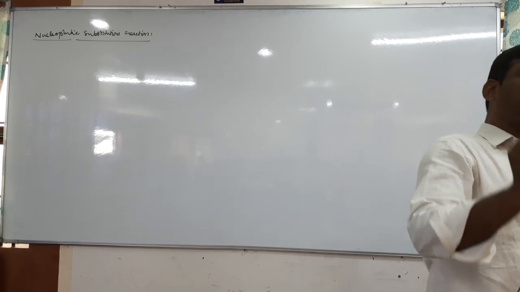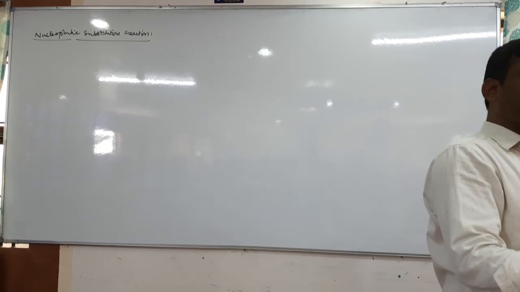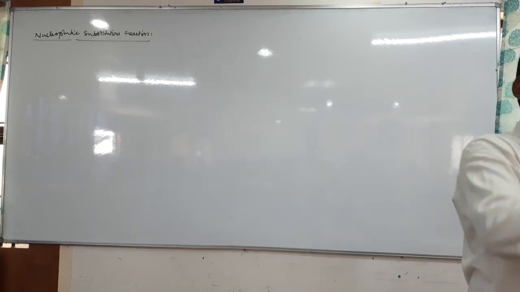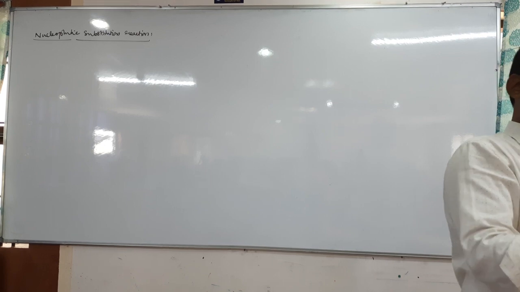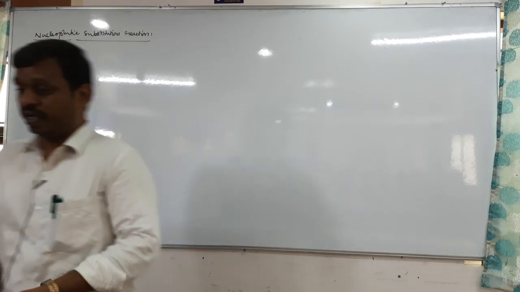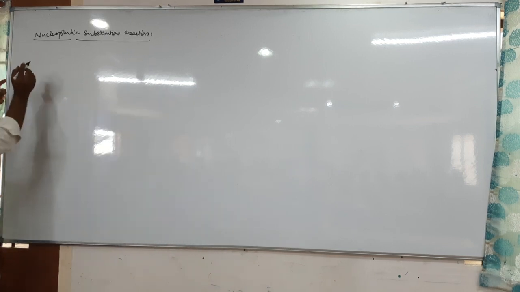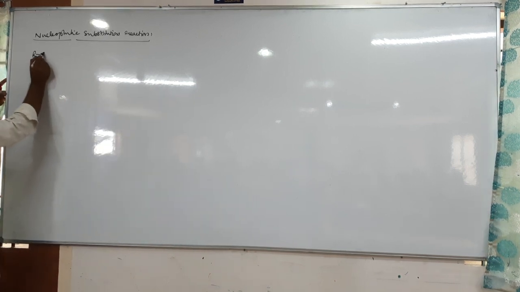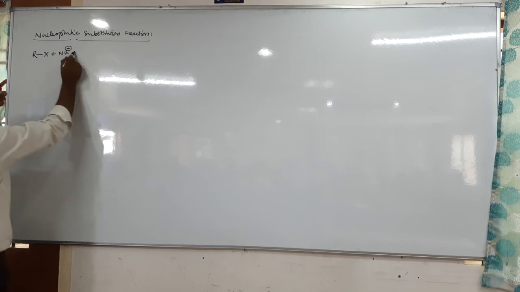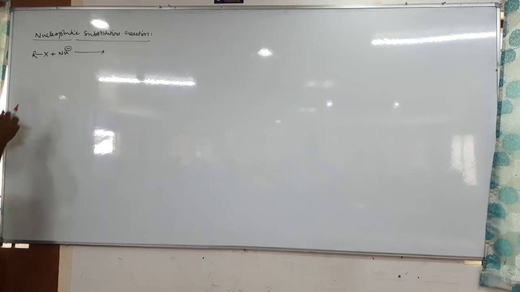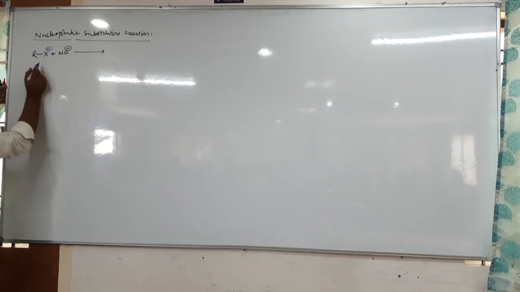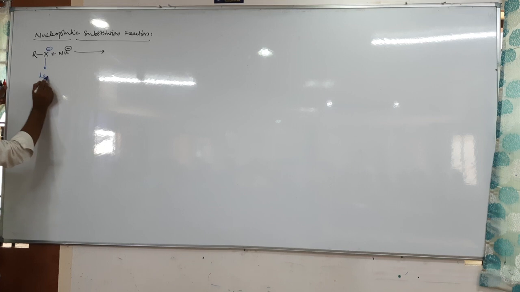Therefore, in nucleophilic substitution reaction, usually a stronger nucleophile replaces the weaker nucleophile. So usually the stronger nucleophile should replace the weaker nucleophile. Therefore, for example, you can take like this, RX plus Nu minus. Okay, in RX, this X is negative, no? Actual negative. This is a leaving group.